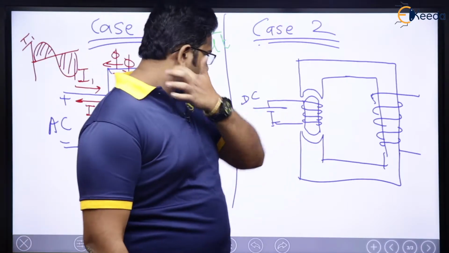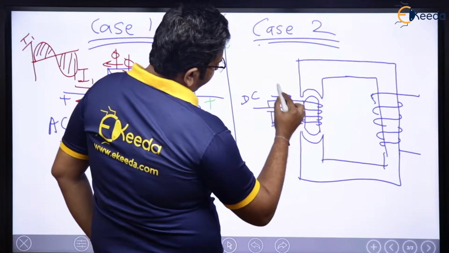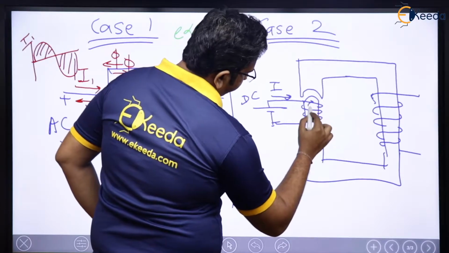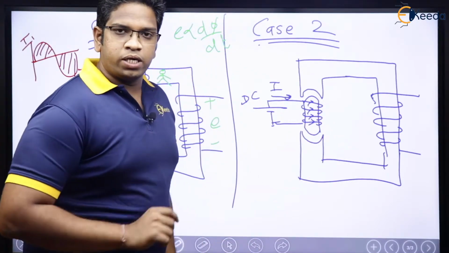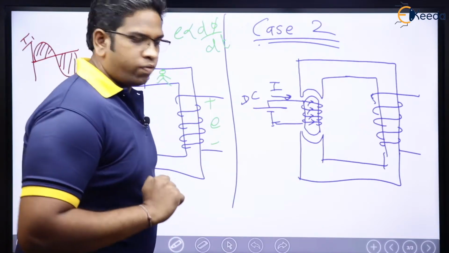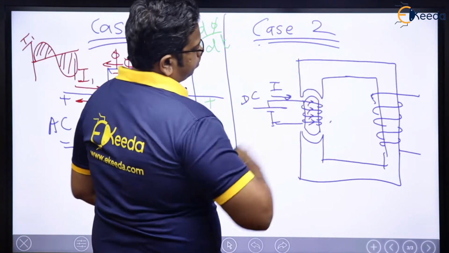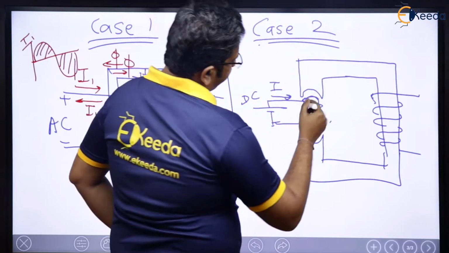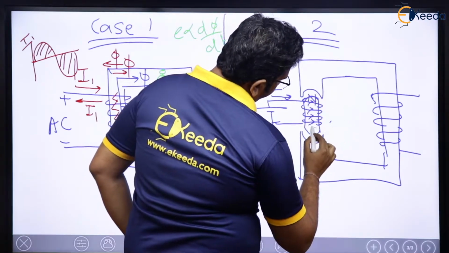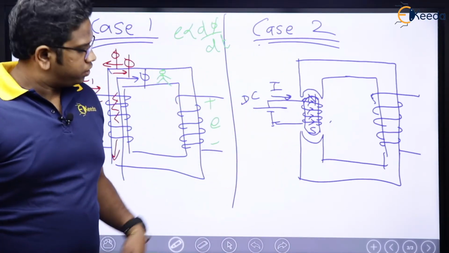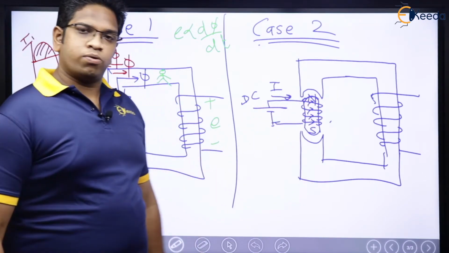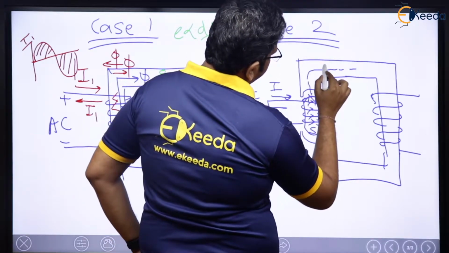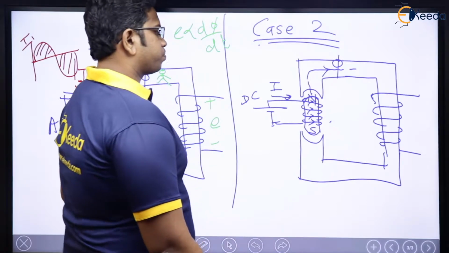See here, what is happening? The moment current flows here, current I is flowing in this direction. Which means by using the right hand thumb rule, what will I get? I will get the direction of flux, which will be like this. From this part, if you see, flux is outside, which means this will become north pole and this will become south pole. Am I right? Upper portion will be north pole, down portion will be south pole. It is moving like this, so flux is going to go like this. This is going to be, let us say, flux phi.